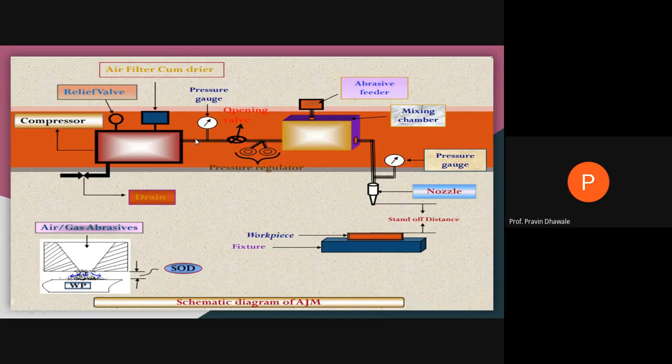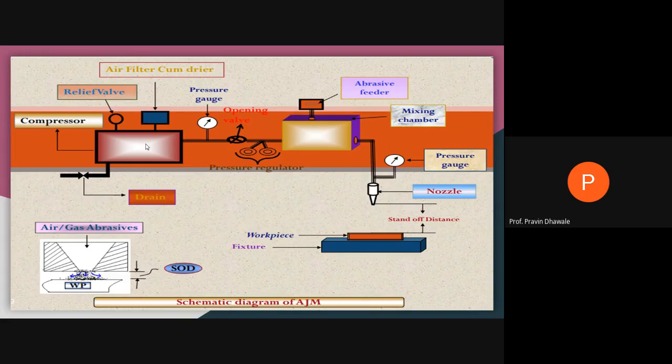If the pressure in the compressor goes beyond the limit of the compressor storage device, then you use the pressure relief valve. It releases the pressurized air so that the pressure within the compressor tank is maintained within a specified limit.